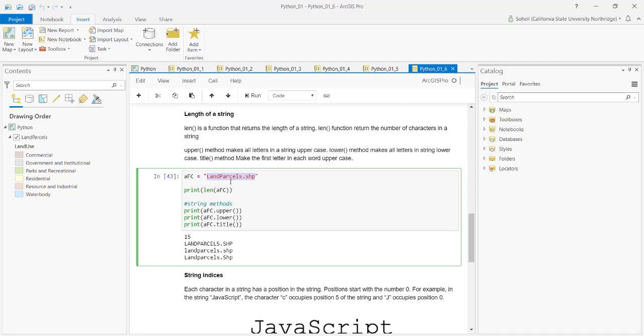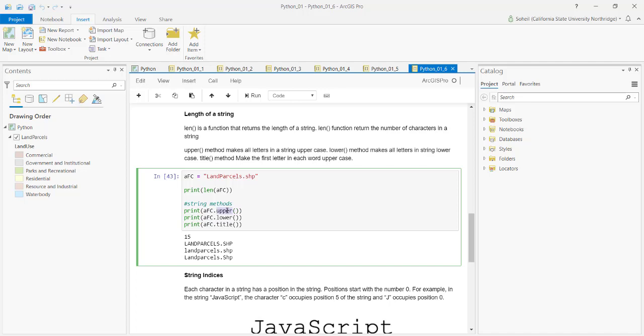Is there a way to change this whole string to uppercase? Yes, uppercase, I can do that. I can grab the name of my variable and apply this method to it. The method is upper, open parentheses, close parentheses. Look at the structure. I grab my string, dot, upper, open parentheses, close parentheses.